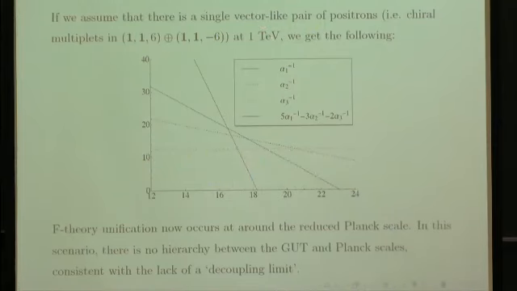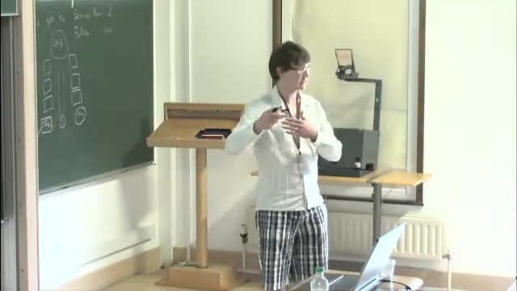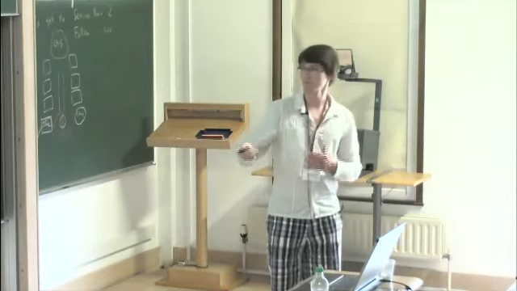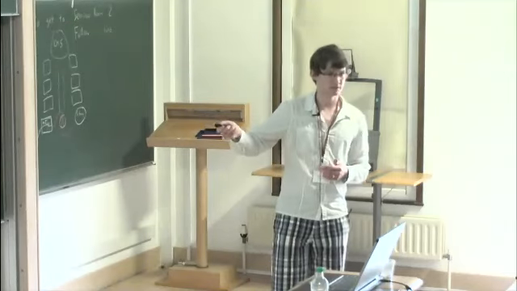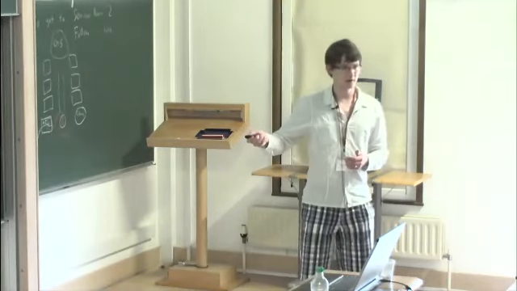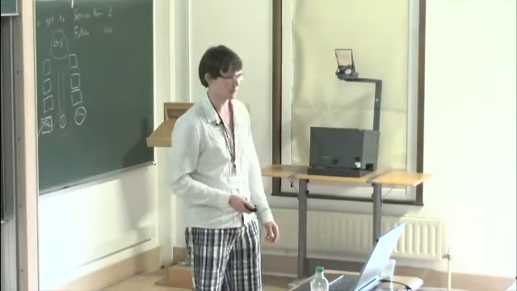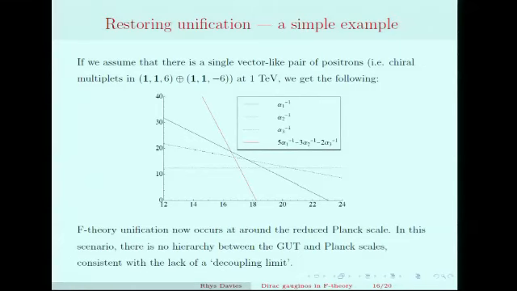Give them a mass of 1 TeV, do the running again. Now here's my F-theory line, and we see it hits 0 at about 10^18 GeV, in other words, about the reduced Planck scale. So if we take this sort of scenario, we no longer have any separation really between what we would call the GUT scale and the Planck scale. And so this is perfectly consistent with the lack of a decoupling limit, which I pointed out earlier. Right. So this is completely different to the behaviour of these Del Pezzo-based models. But it is a consistent picture.